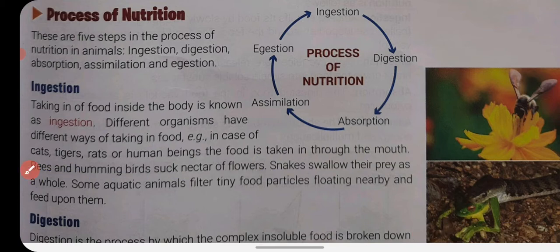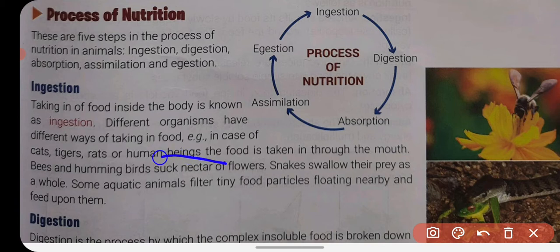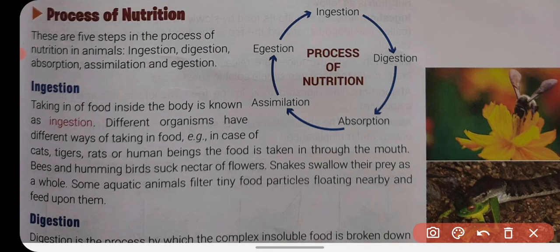Other organisms like bees and hummingbirds suck the nectar of flowers. Snakes swallow their prey as a whole. Some aquatic animals filter tiny food particles flowing nearby and feed upon them. So different organisms show different ways of intake of food.